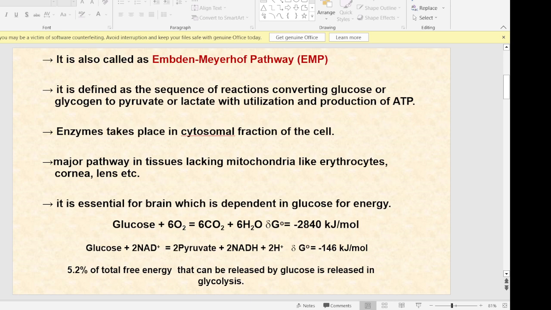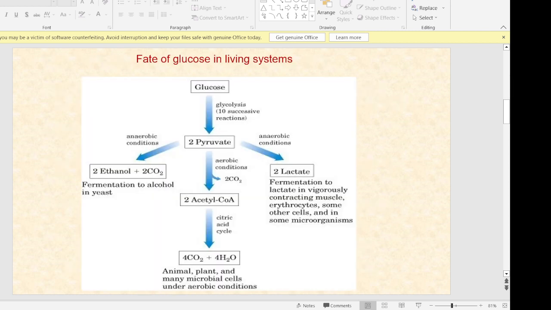We already have studied the glucose breakdown into 6 molecules of CO2 plus 6 molecules of H2O with release of 2840 kilojoules per mole energy. Now, the fate of glucose when it enters living system. Glucose is broken down into pyruvate by 10 successive reactions, that is glycolysis.